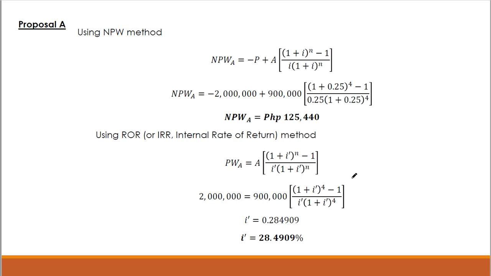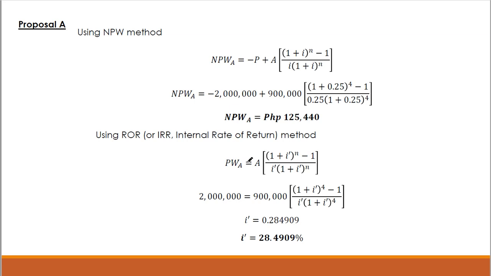So for internal rate of return, we're going to leave itong I natin, solve natin yung I prime, which stands for the internal rate of return. So equate lang natin yung present worth and then the annual revenues natin. So equate lang natin yan. So ito yung present worth, actually this is the present worth.